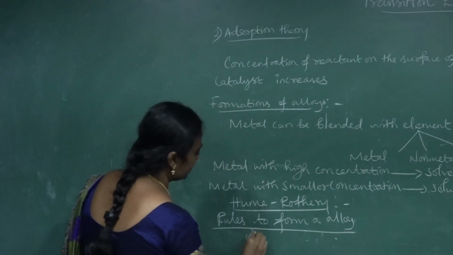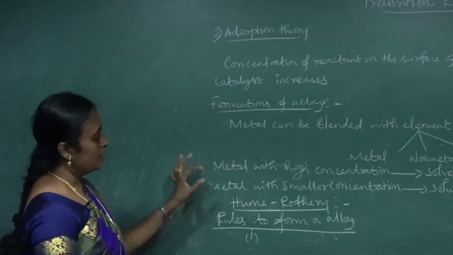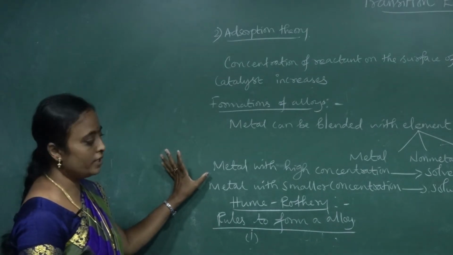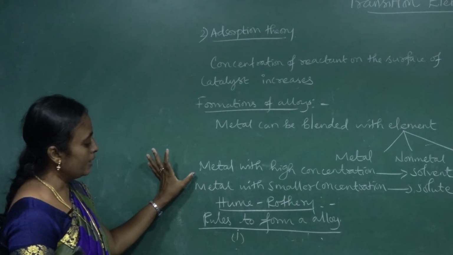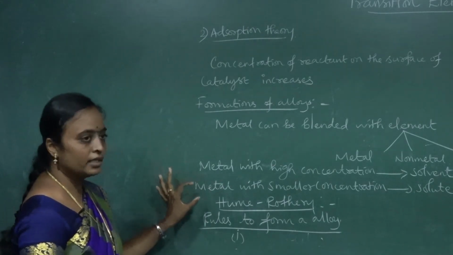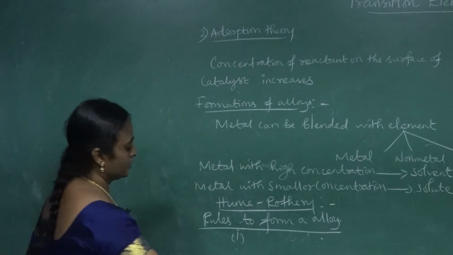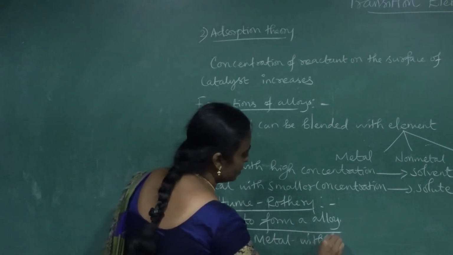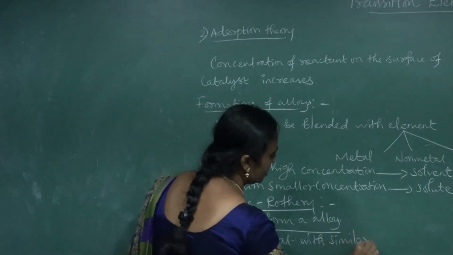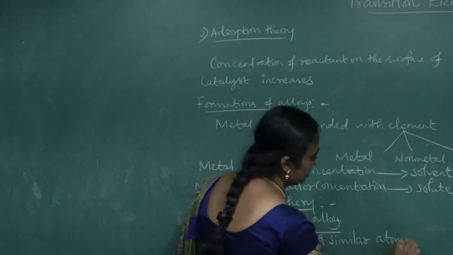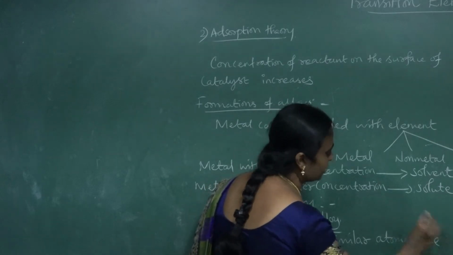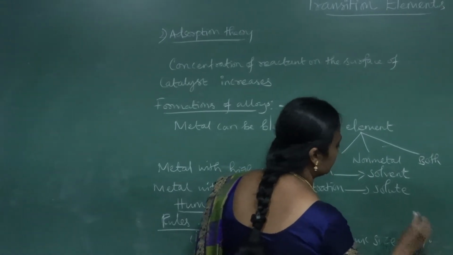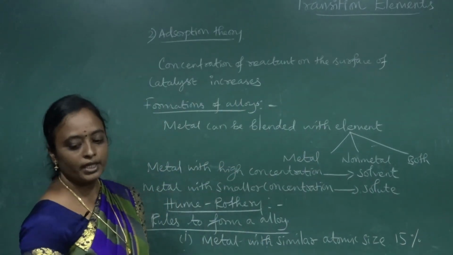So first, the solvent, one metal, and a solute you are taking, whatever may be, you have to select metals with similar atomic size, not varying beyond 15%.